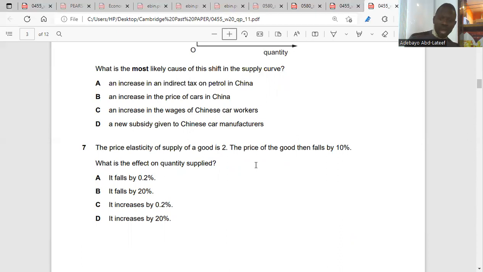If the price elasticity of supply of a good is 2, that is elastic. 0.5 is inelastic. It is 2, it's elastic. So that means there's a significant change in the quantity supplied as a result of a change in price. So if the price of the good falls by 10%, what is the effect on the quantity supplied? The quantity supplied will fall. If the price falls by 10%, it will fall by 20%. Do you get it?